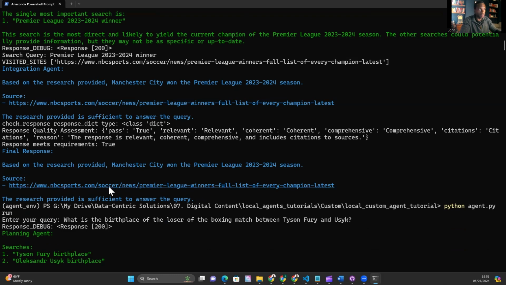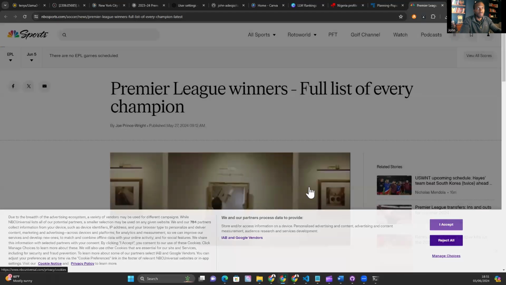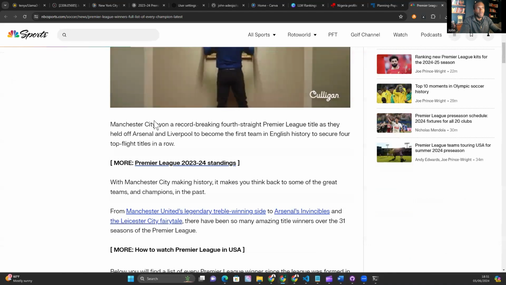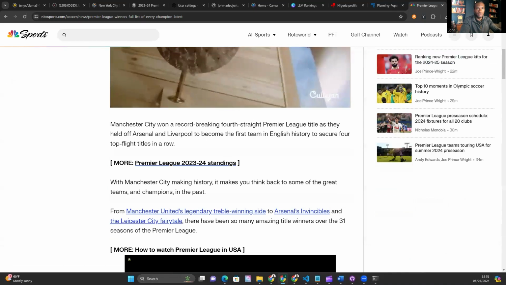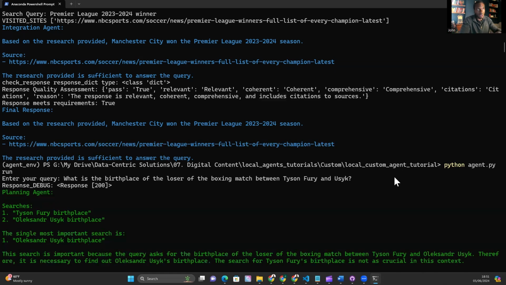Let's have a look at the source. Yep, that's fine. I think that's acceptable. So we can see Manchester City highlighted in that source, and we know that that's not going to be in the weights of the Codestral model. So that is a pass for question 3. It's looking good so far, and these answers look very neat and concise. Notice it's returning a regular response, and I think that's almost intrinsic to the code generation properties of the model. It's really structured, and there's definitely something about using code models for this type of exercise for sure.